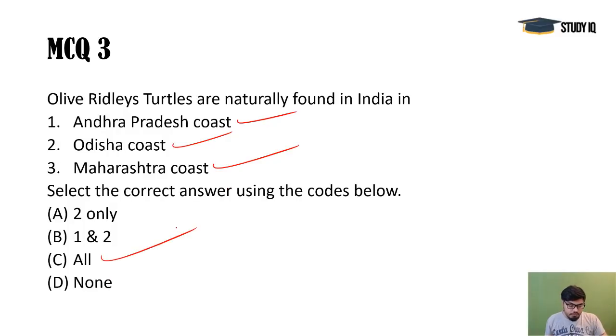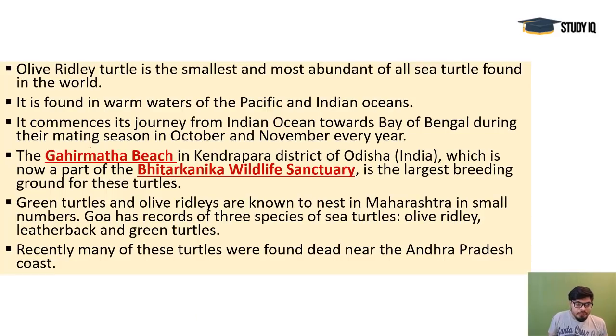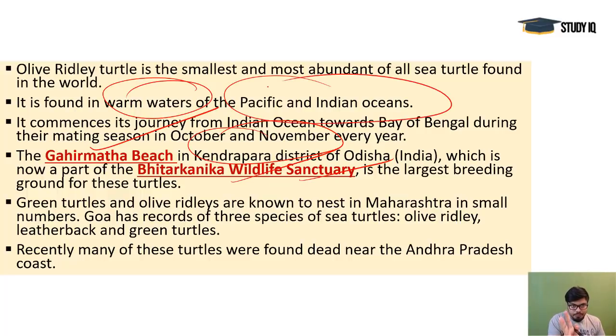So C is the main answer here. Gahirmata beach in Kendrapada district. This district name is also important, and Bhitarkanika Wildlife Sanctuary and National Park. So that's important. And you see, these are mainly found in the warm waters of Pacific and Indian Ocean only. Warm waters of Pacific and Indian Ocean.